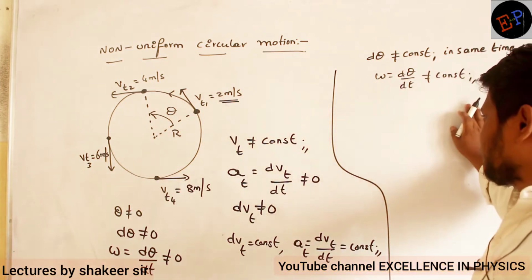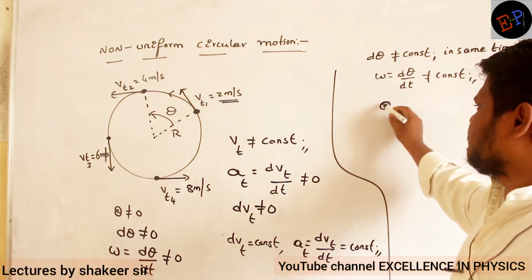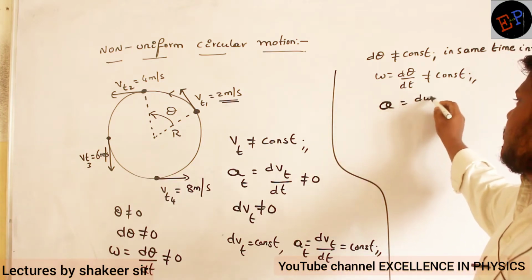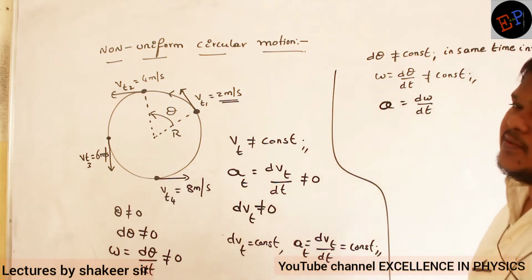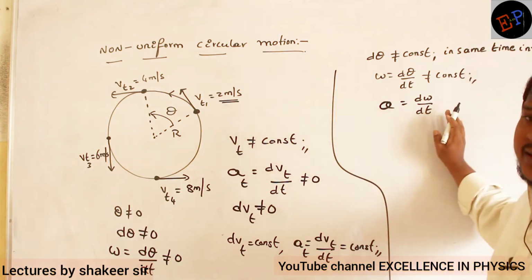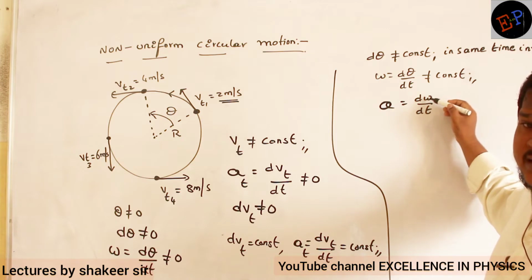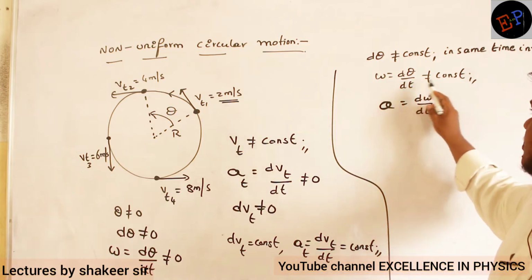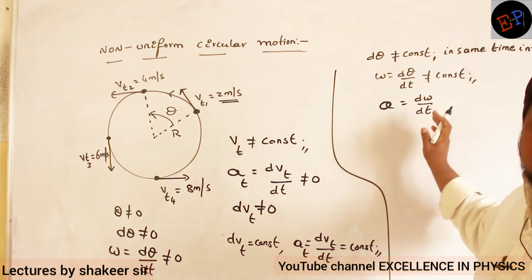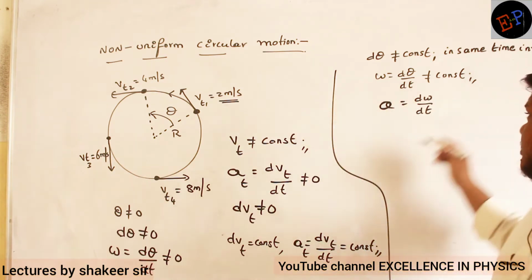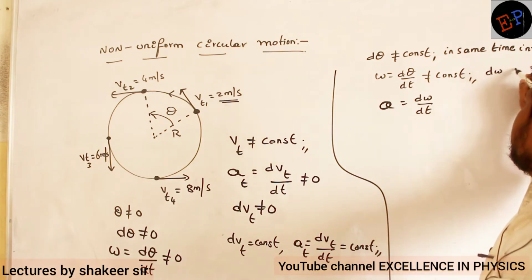So if omega is increasing, then what about alpha? What is alpha? Change in angular velocity divided by time taken. This is called alpha, d omega divided by dt. D omega, is it a constant? Change in omega is not a constant because the omega value is continuously increasing. It is changing, so d omega is not 0.